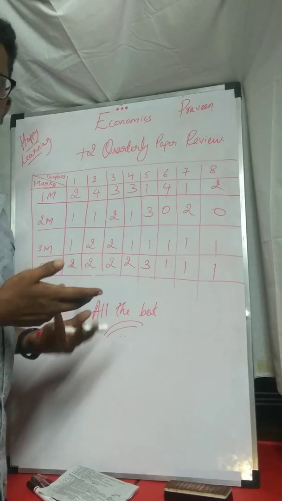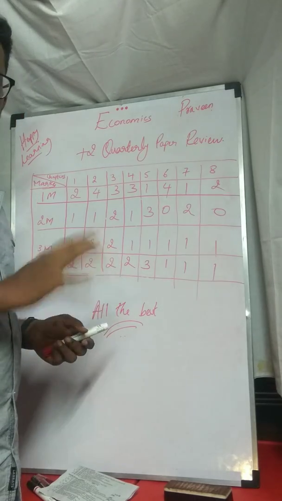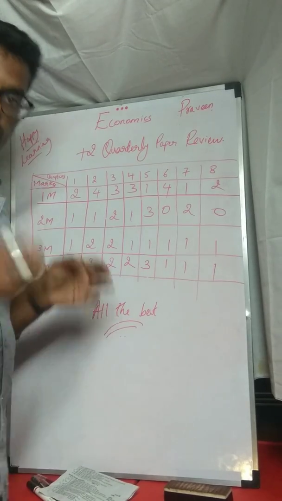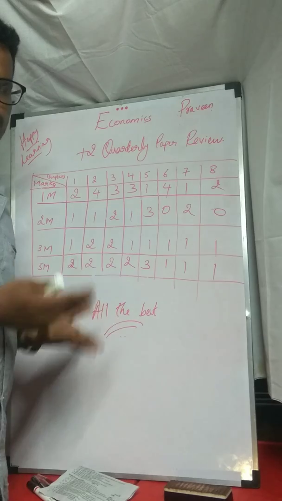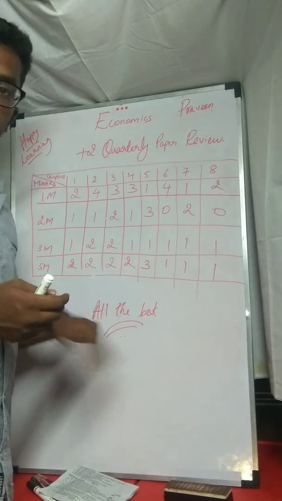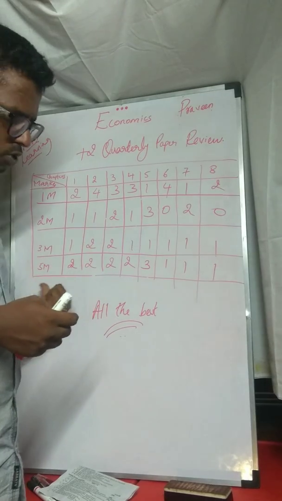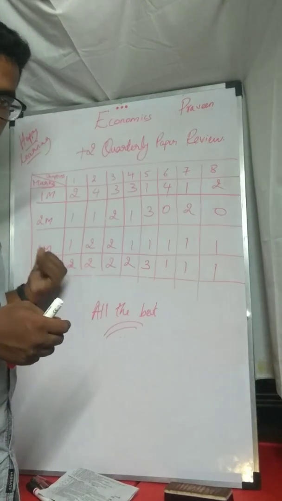So our approach should be very smart, guys. Getting marks here is smart work. So studying all the 8 chapters, 1 mark, 2 mark, 3 mark, 5 marks, yes, you need to know everything. It is like this, guys. You need to know everything about something and something about everything. So what I'm saying is that you need to know something about all the 8 chapters, but you need to know everything about your 5 chapters.